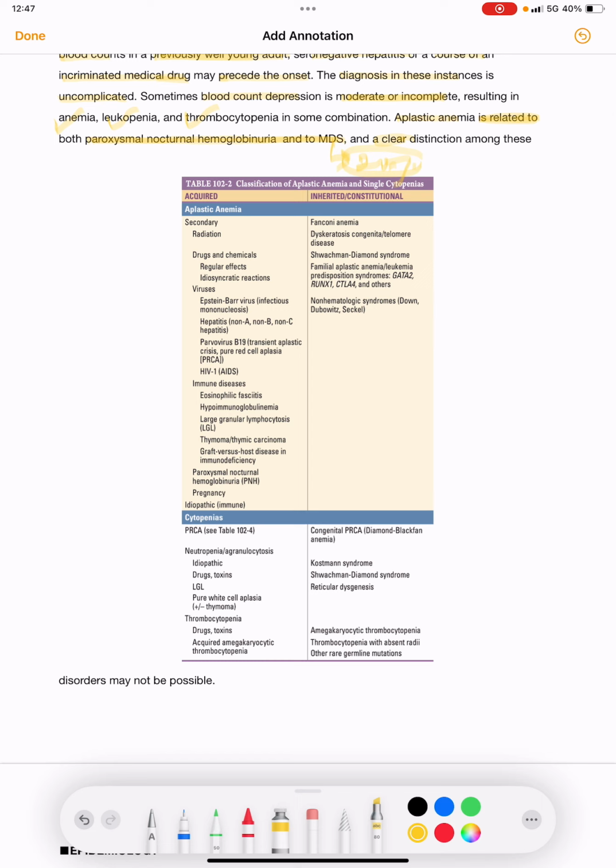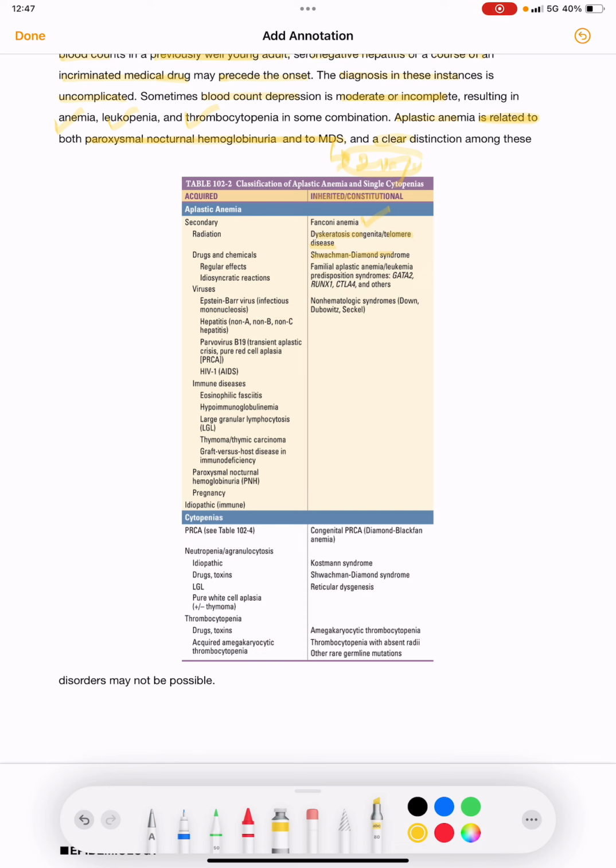Classification of aplastic anemia and single cytopenias. We have inherited or constitutional causes: Fanconi's anemia, dyskeratosis congenita or telomere disease, and Shwachman-Diamond syndrome.